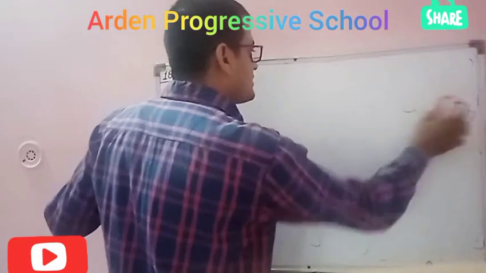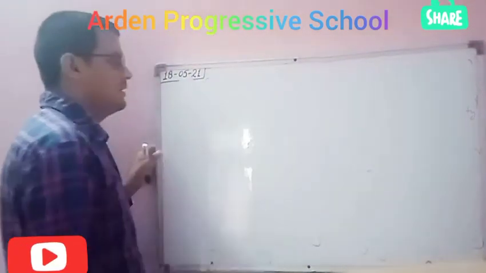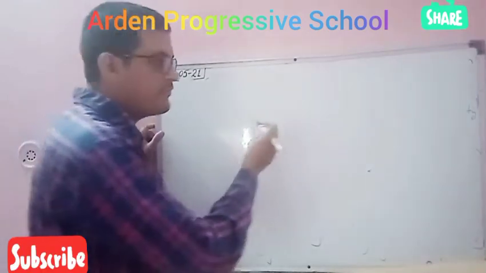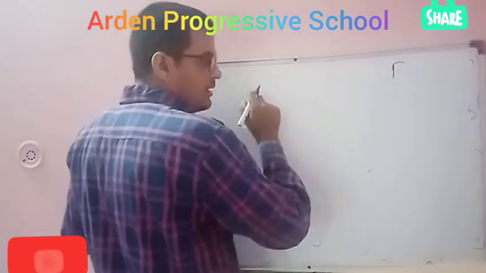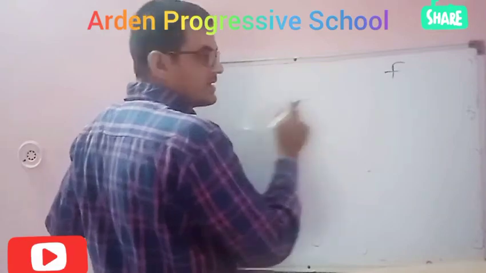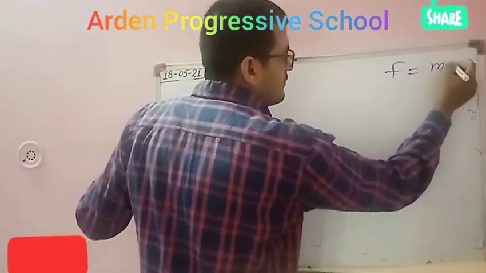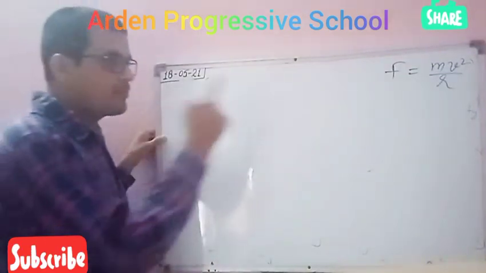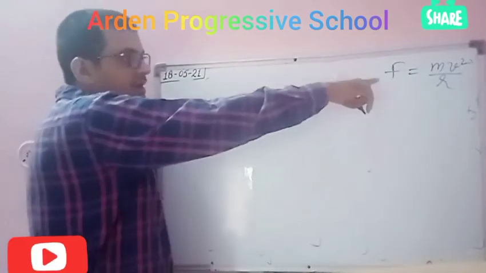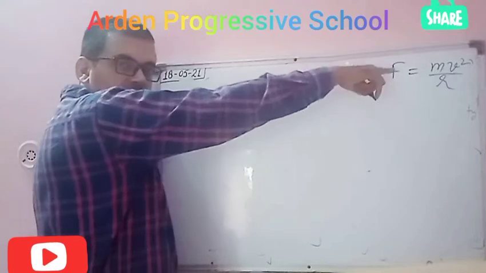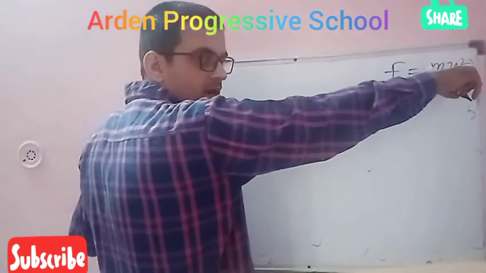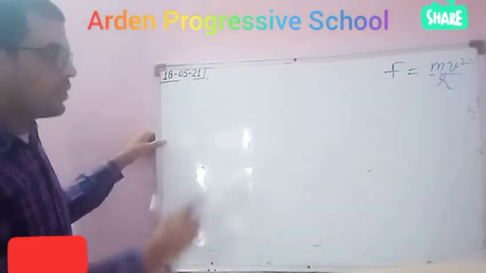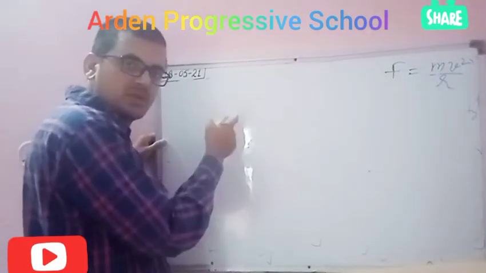Students, I am taking the example of a formula I gave you in the second application, that force is equal to mv square over r. Now we will prove this formula, that force is equal to the product of mass and square of velocity divided by the radius. We will prove this formula by using the third application.